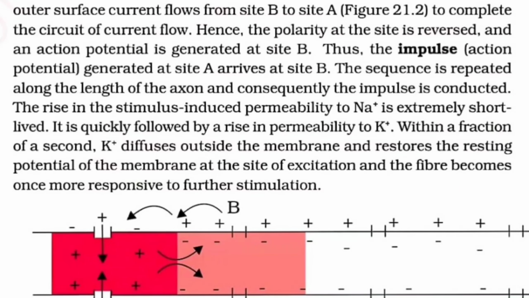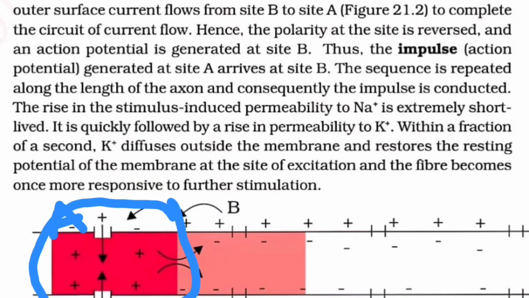Now as a result, the current will be flowing from site A to site B. On the outer surface, the current flows from site B to site A. How come? Let's check it in the diagram. So here I'll be writing site A. So this is site A for me, correct? And this is the place where the stimulus has been applied.